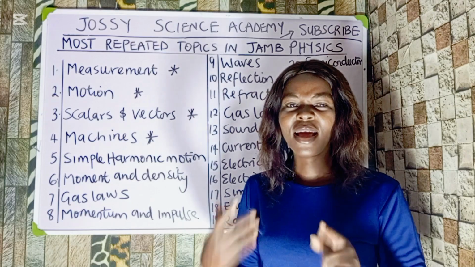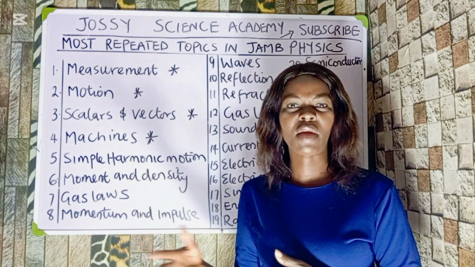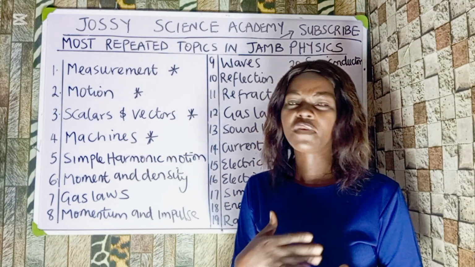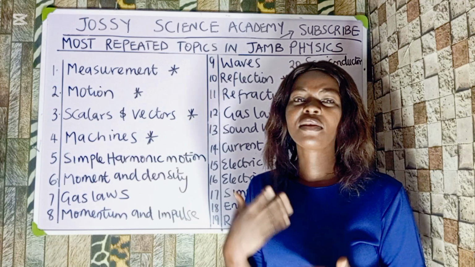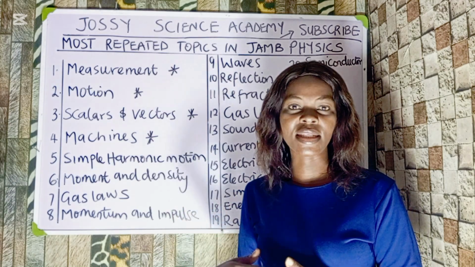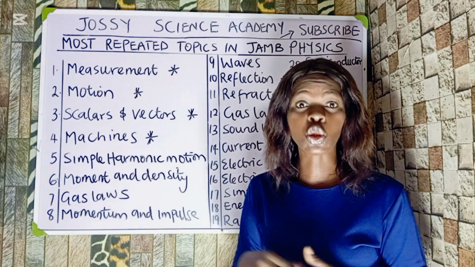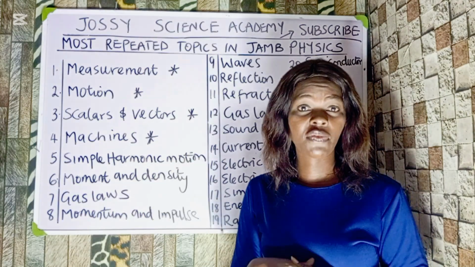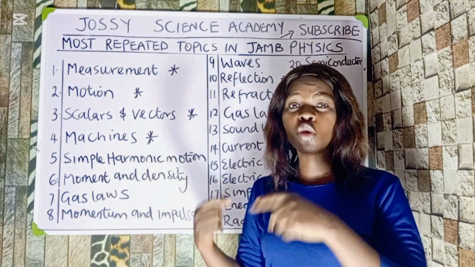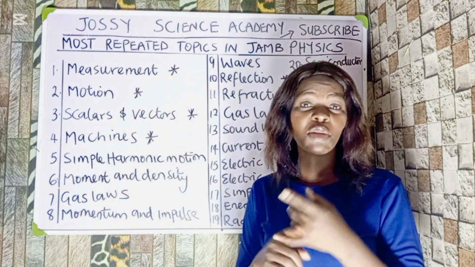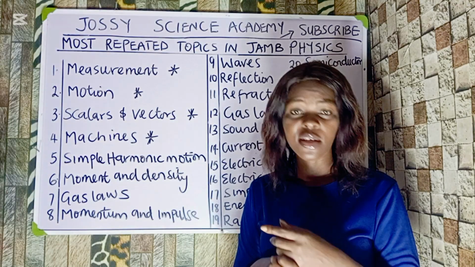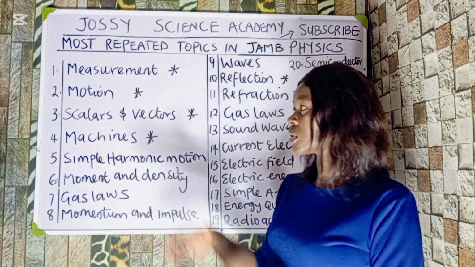You don't even need to cram to know their dimension. You should learn how these quantities we are mentioning come about. If you know the definition of surface tension, that is the force acting on a liquid per unit length, that means surface tension is force over length. If you know that, it will give you a clue to know the dimension of force and the dimension of length. Do we understand?